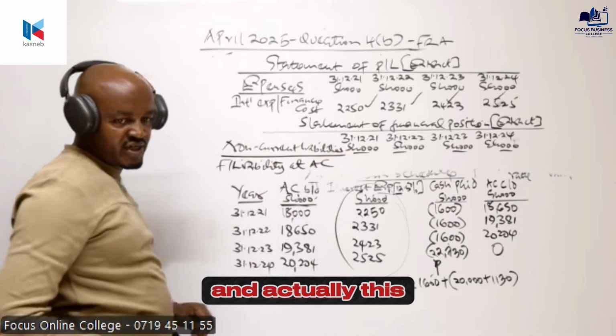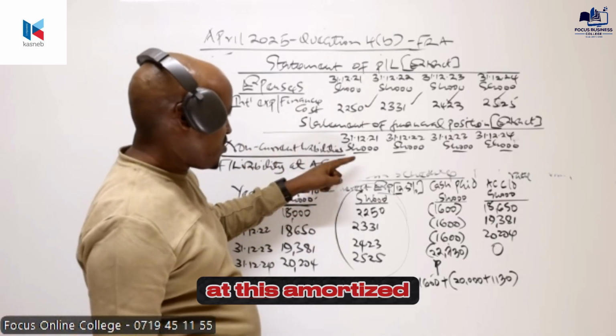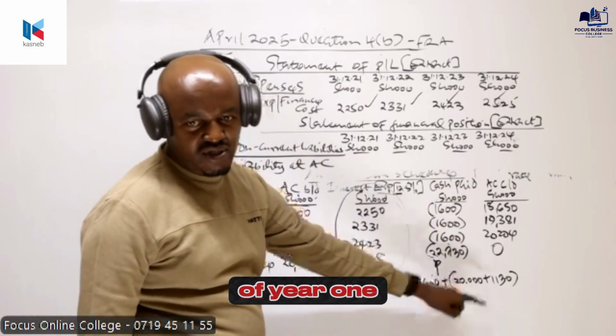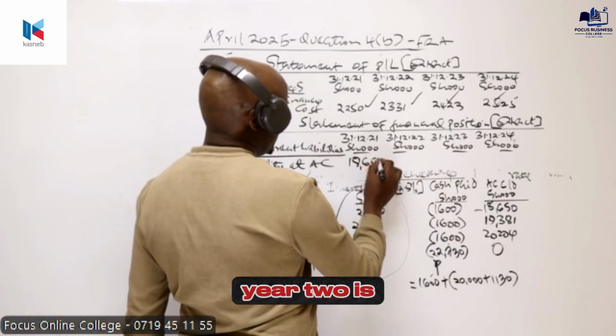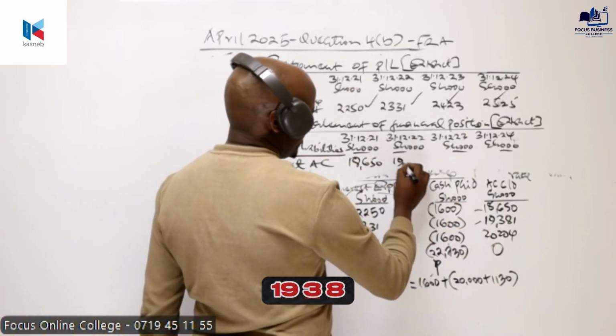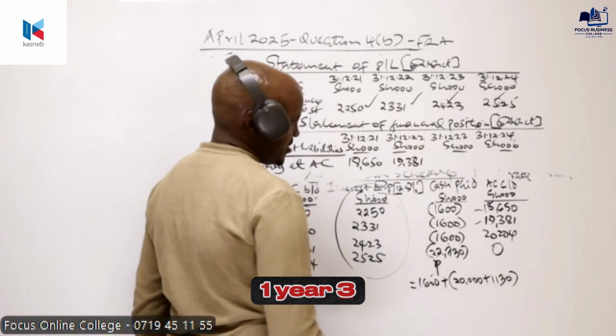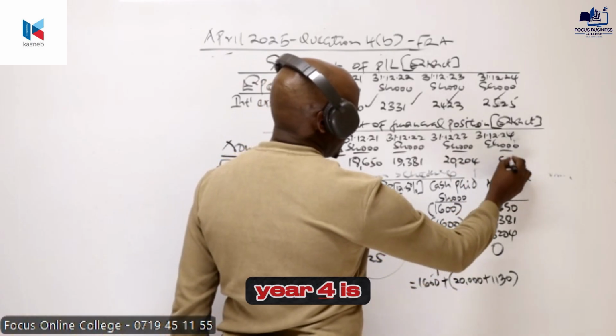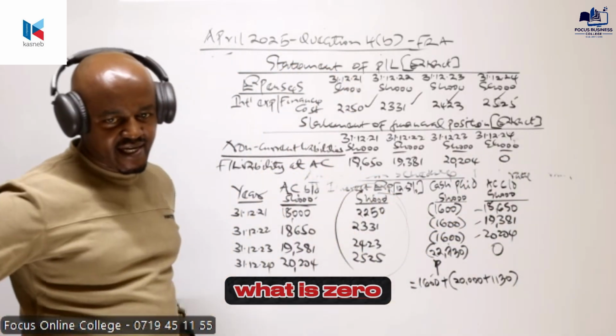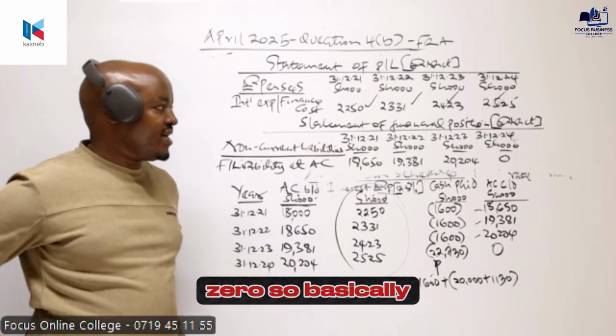And this one will be recognized here as this amortized cost. The amortized cost at the end of year 1 is 18,650. Year 2 is 19,381. Year 3 is 20,204. And basically at the end of year 4 is 0.